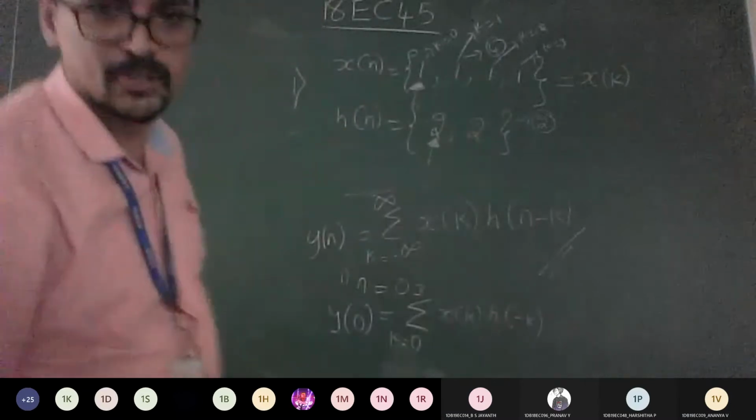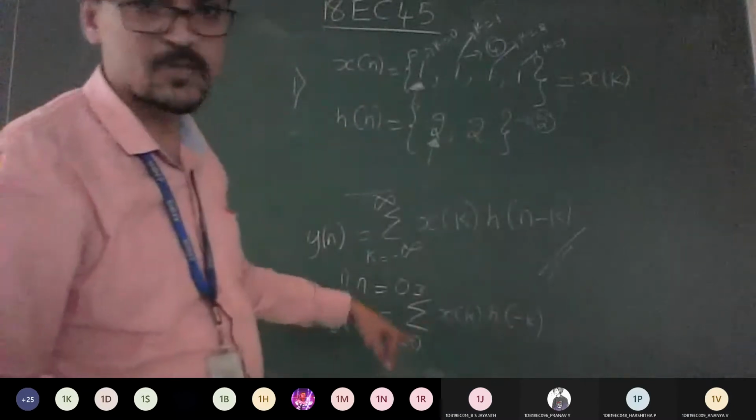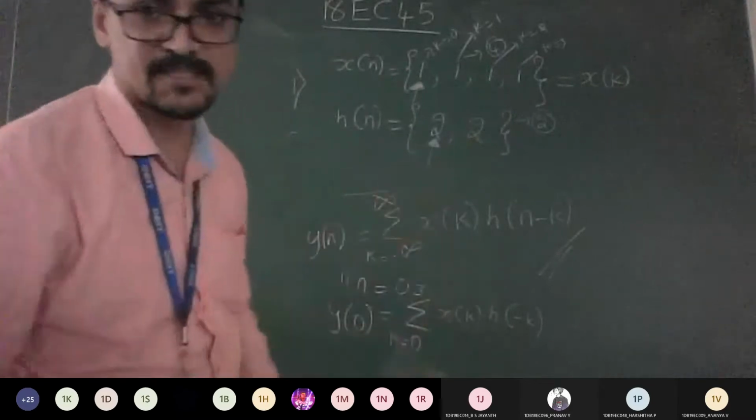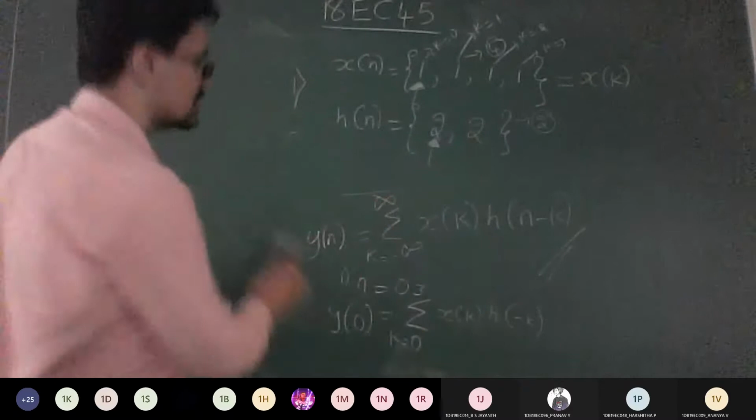So now what do you need to do? Keep substituting the values of k from 0 to 3, expand this and tell me the answer. That is the only thing you should do here.